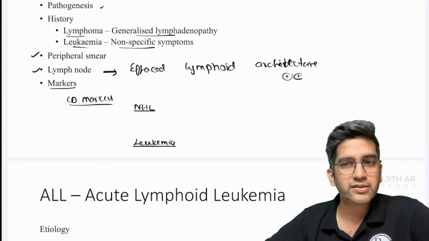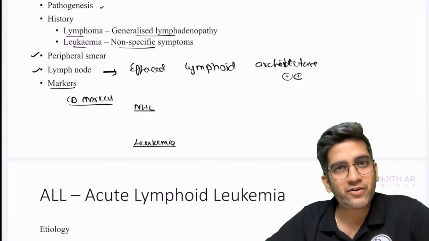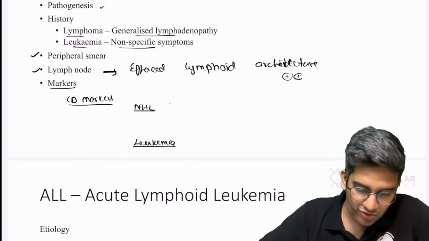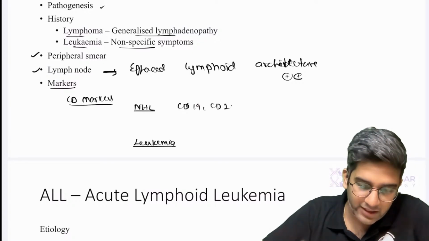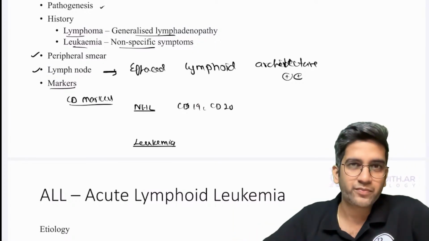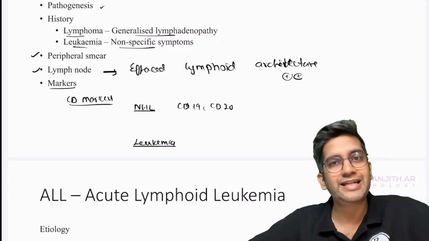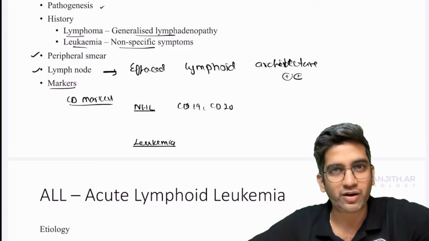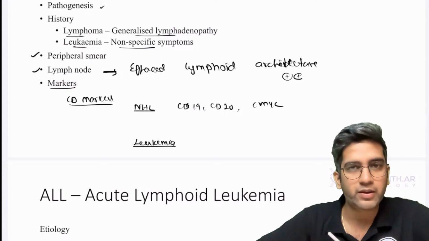B cell markers are CD19 and CD20, right? Almost every non-Hodgkin's lymphoma we have read is a B cell lymphoma, right? So I can write, okay, they are positive for CD19, CD20. If you want, add CD21 also. And then you will definitely know at least one exact marker. Mantle cell lymphoma, it is cyclin D1. Burkitt lymphoma, it is c-MYC. That is the diagnostic marker, right? Add that. Okay, c-MYC if I'm talking about Burkitt's lymphoma.